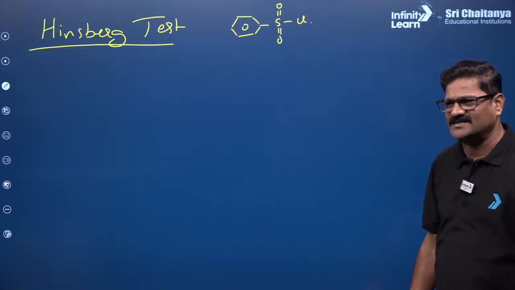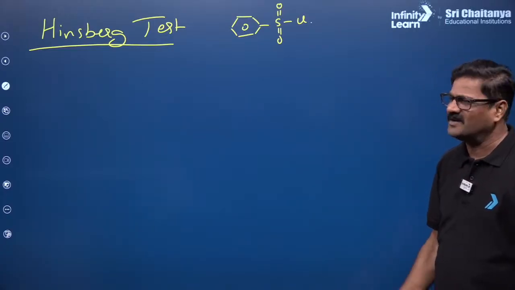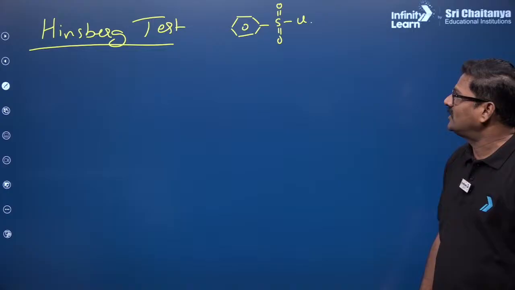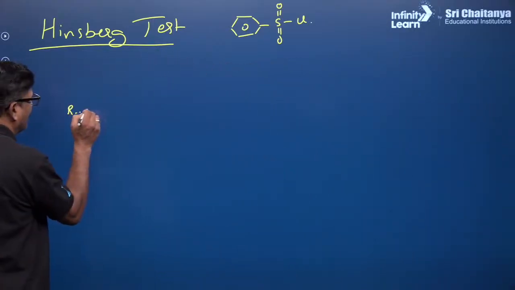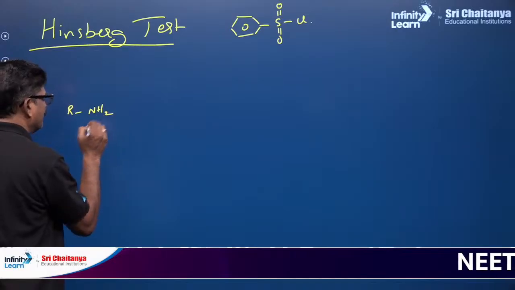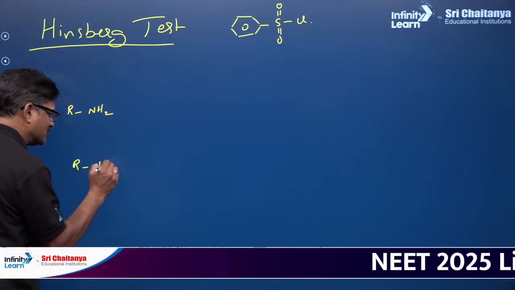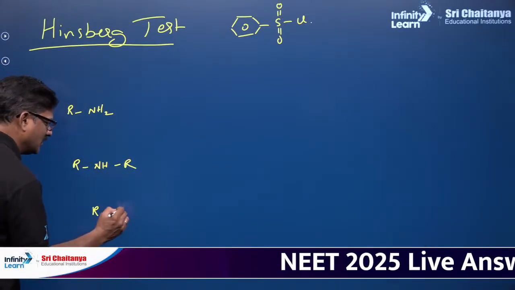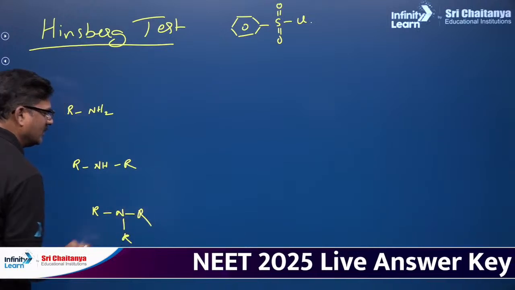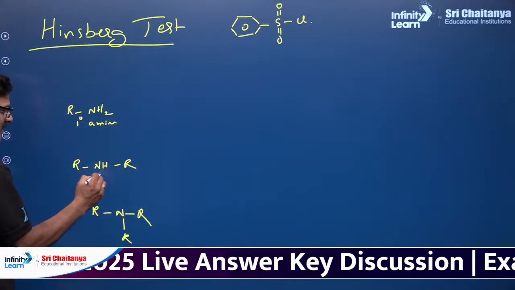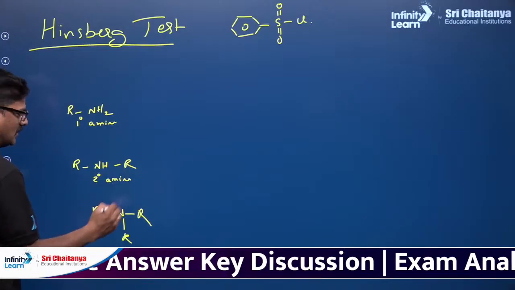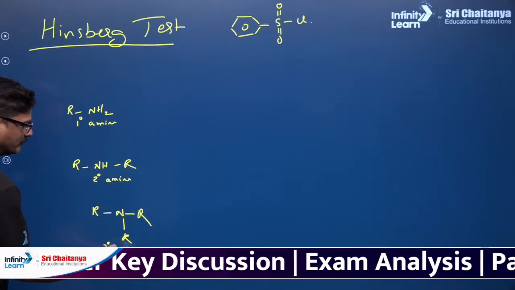Mustard oil reaction is not there in the syllabus. So for the Hinsberg reaction, we take a primary amine RNH2, a secondary amine RNHR, and a tertiary amine RNR.